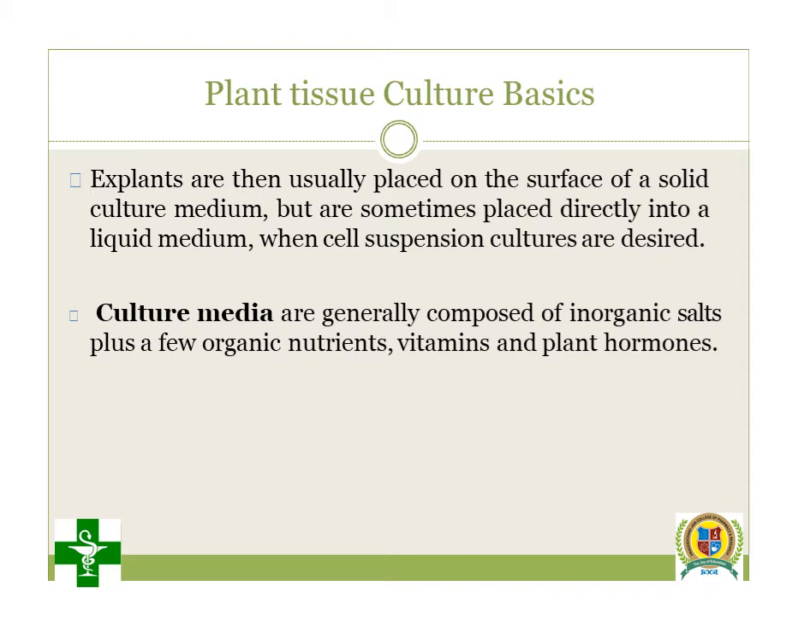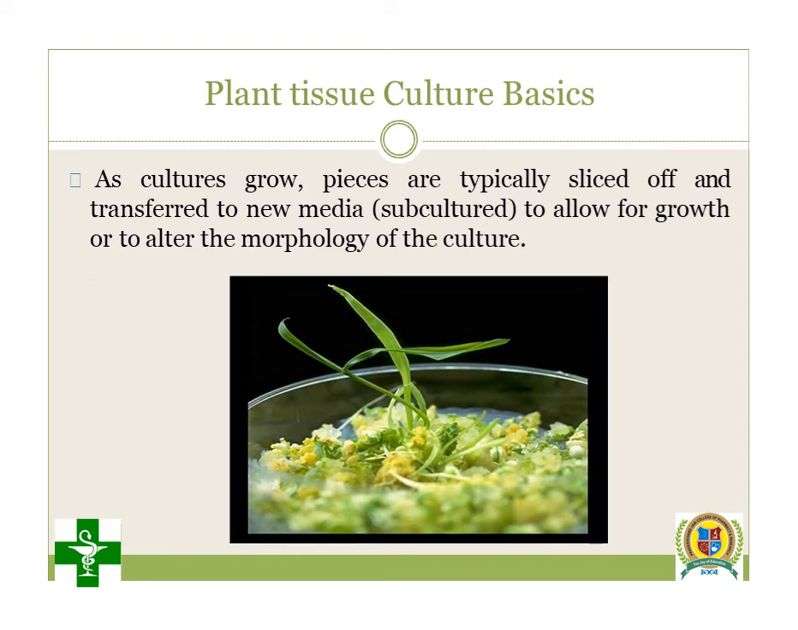Callus culture is the most important type because it is the intermediate step. For lots of cultures, first you have to go for callus culture, and using this callus culture you are able to produce the particular type of culture. So how do you produce a subculture? See, as the culture grows, pieces are typically sliced off, and transferred into new media to allow for growth or to alter the morphology of the culture. This is called subculture.